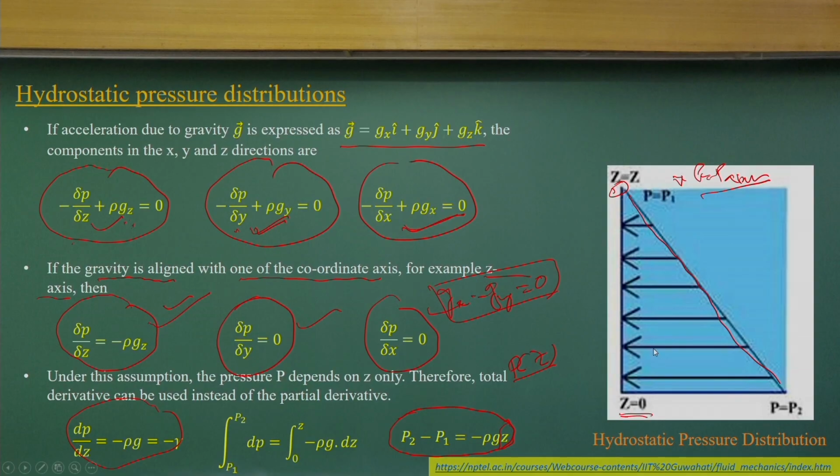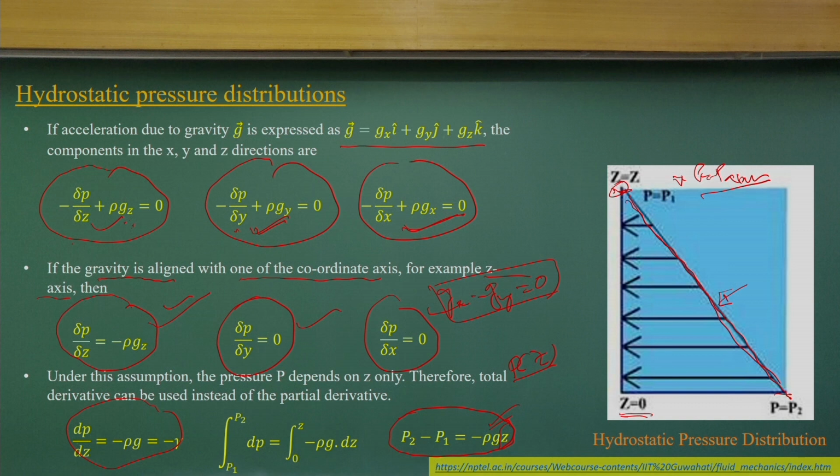So we get a linear variation of pressure from this free surface downward, and the pressure is the unit weight times the z value.